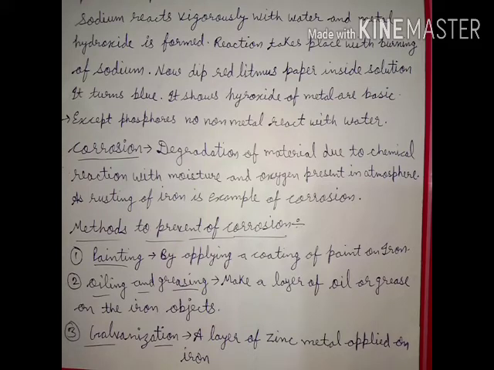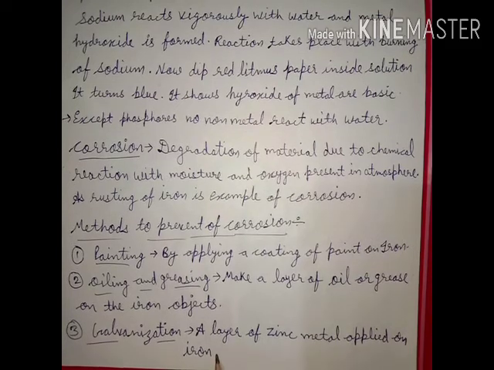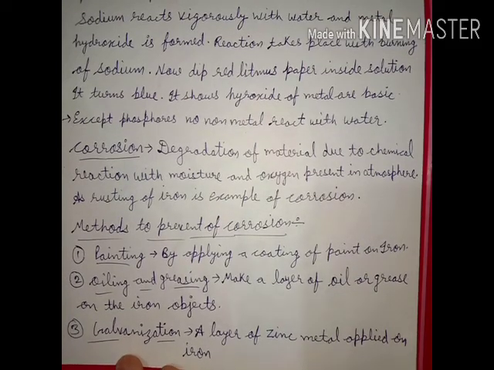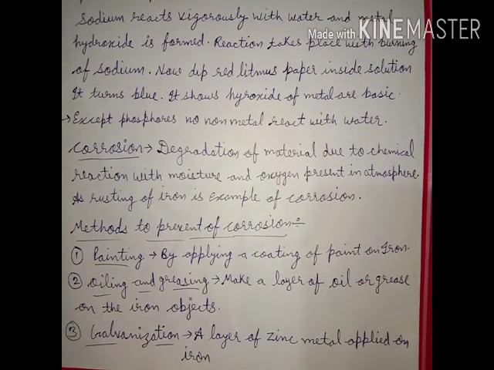The next method to prevent corrosion is galvanization. In galvanization, a layer of zinc metal is applied on iron or any metal to prevent corrosion. Applying a layer of zinc metal on another metal is called galvanization.